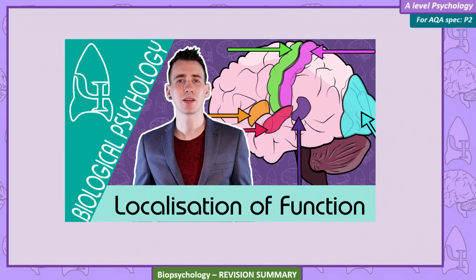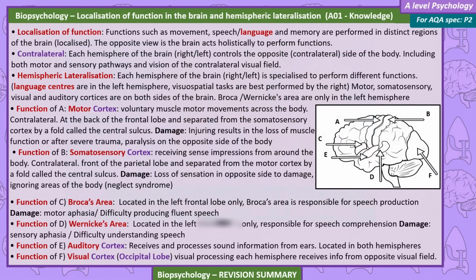Localization of function in the brain and hemispheric lateralisation. Localization of function. Functions such as movement, speech or language, and memory are performed in distinct regions of the brain. They are localized. The opposite view is the brain acts holistically to perform functions. Contralateral. Each hemisphere of the brain, right or left, controls the opposite, contralateral side of the body, including both motor and sensory pathways, and vision of the contralateral visual field.